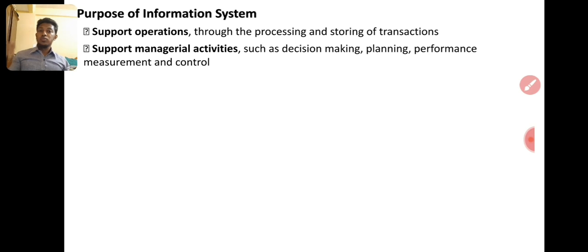What is our objective, what product we have to produce next month. Once the production is decided, the producing part is done by the line authority. So the decision is taken by the managerial level. That's why it supports managerial activities such as decision making, planning, performance measurement and control. So the information system first serves the operational level, then the managerial level. For taking decisions, planning and control, they need reports, processing, right?